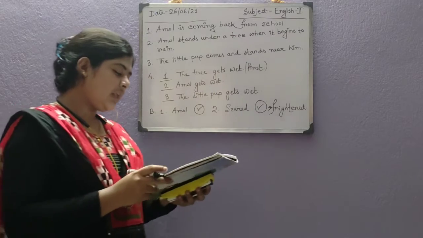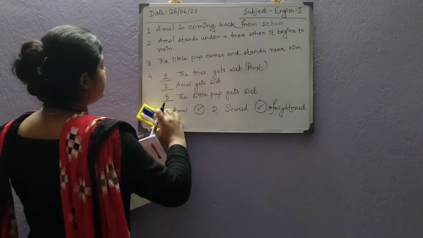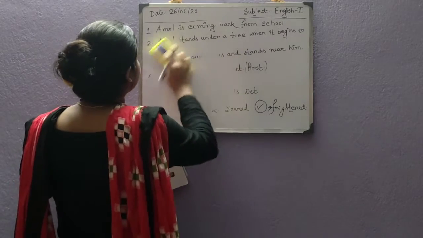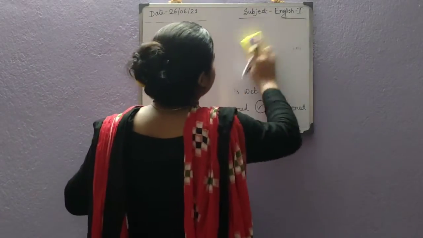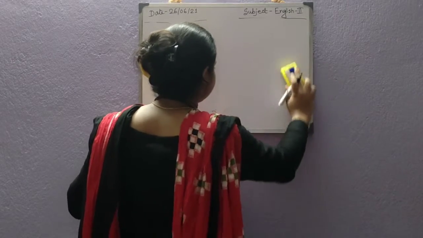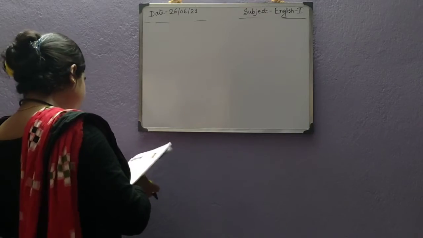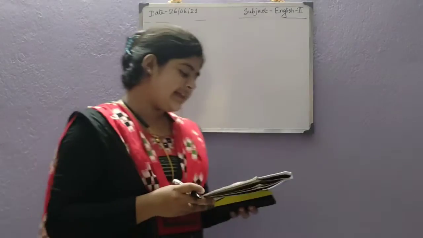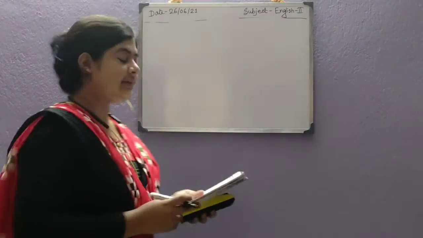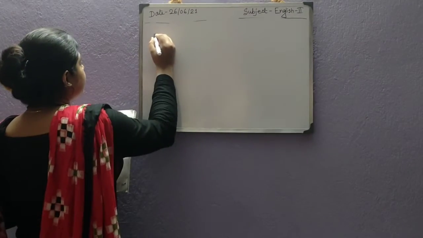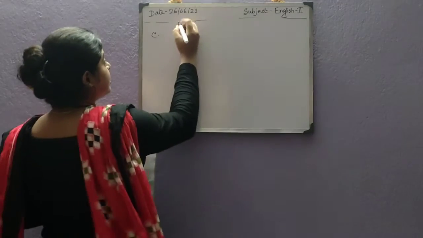Okay? Now come to the play with words. So let me erase the board first and then we will play with the words. And how we should play, we will also learn. So what is the instruction in C number? Add ing to these words and write them on the blanks. So in C number, we are instructed to add ing.